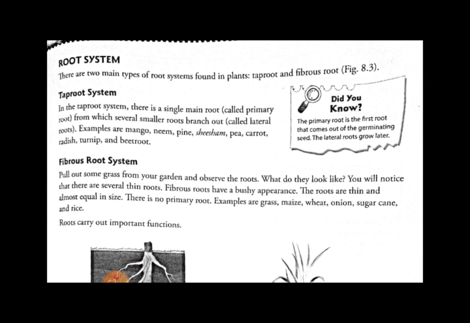In a taproot there is only a single main root, which is also called the primary root, whereas several other roots come out of this main root, which are called lateral roots. Examples of taproot plants are mango plant, neem plant, pine, and shisham. These all plants have a taproot system.